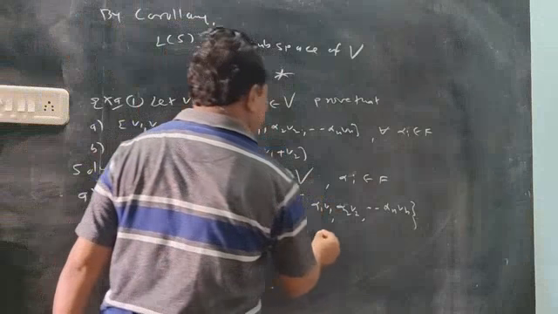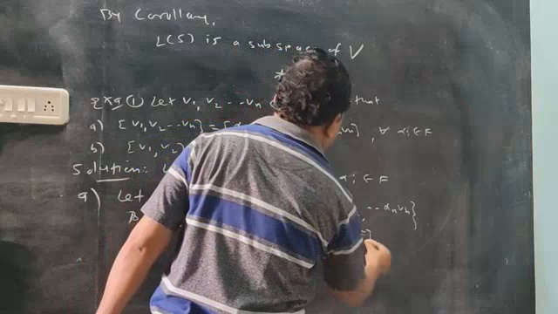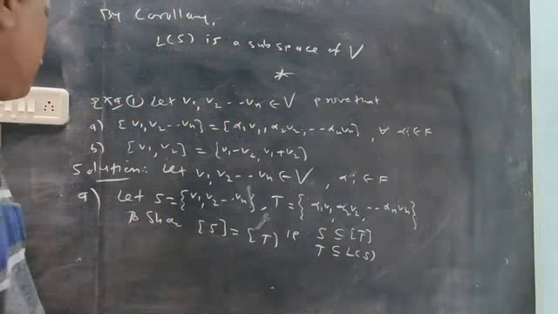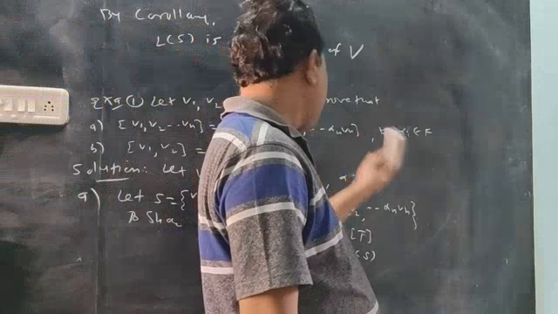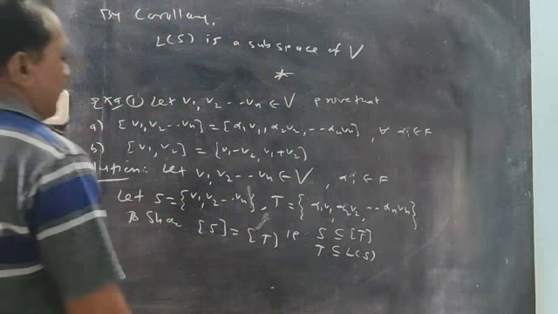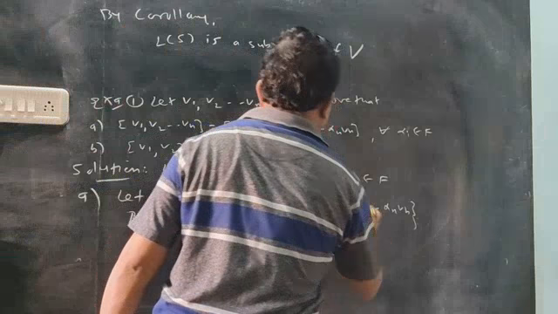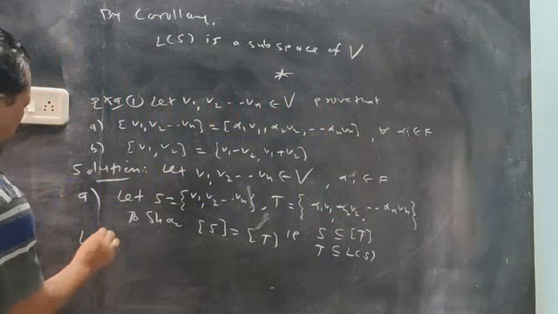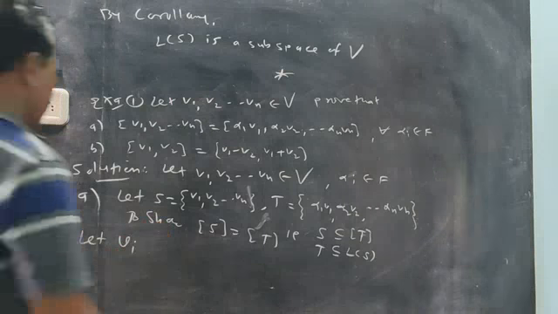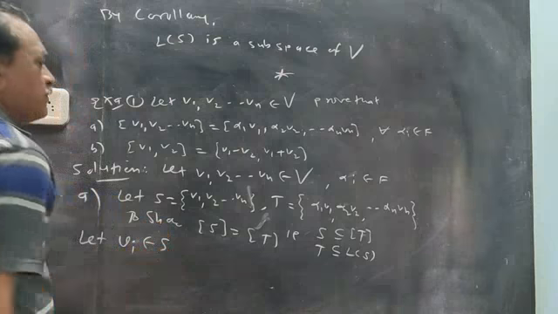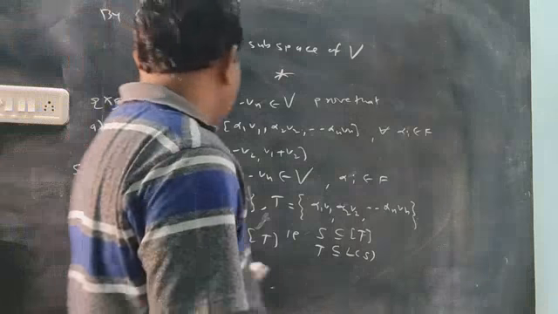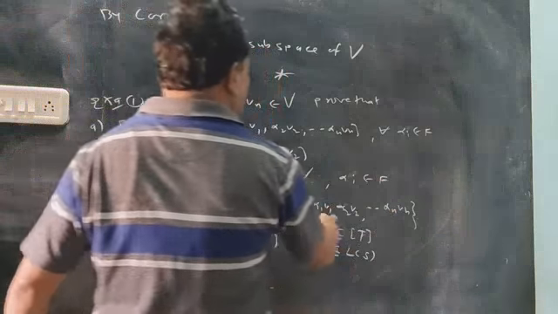That means we will try to show S is a subset of span of T and T is a subset of span of S. Now, subset means take one element. So let Vi be one element of S; many elements are in S, V1, V2 and so on. Now I want Vi to be an element of span of T, a linear combination of these elements.